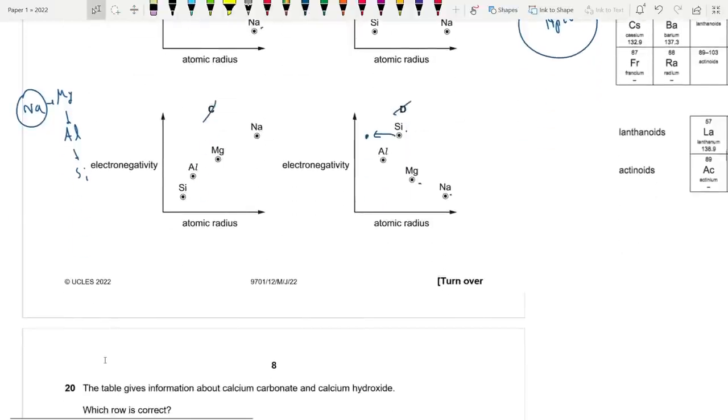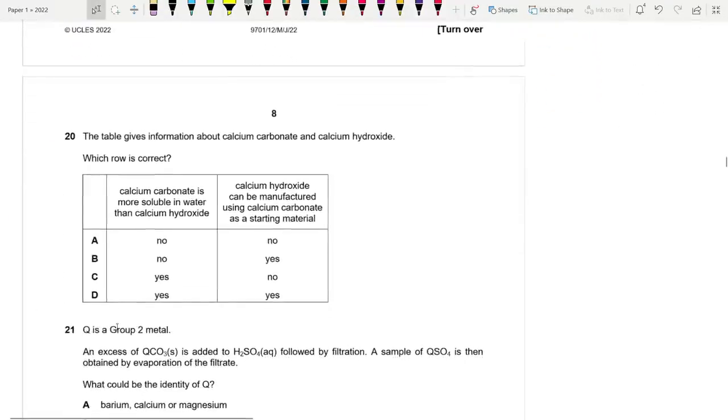A is the correct answer. Moving on to 20. The table gives information about calcium carbonate and calcium hydroxide. Which row is correct? Calcium carbonate is more soluble in water than calcium hydroxide. Never. Remember, calcium hydroxide in water forms lime water mainly. So it's wrong. Calcium carbonate is completely insoluble. You can say that it's completely insoluble.